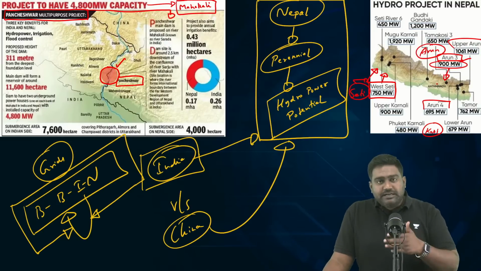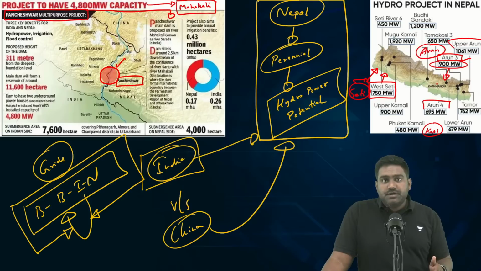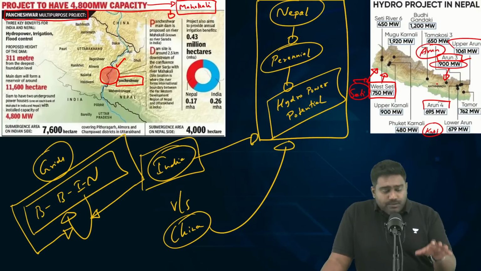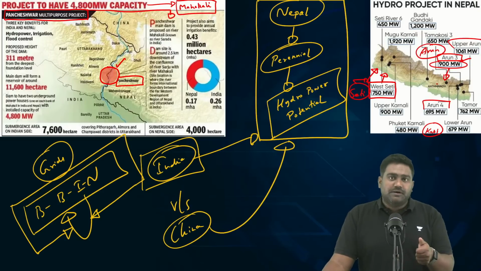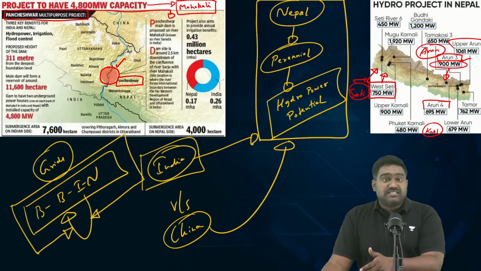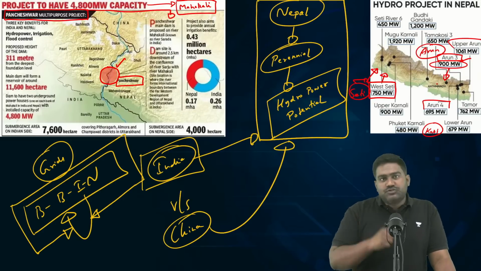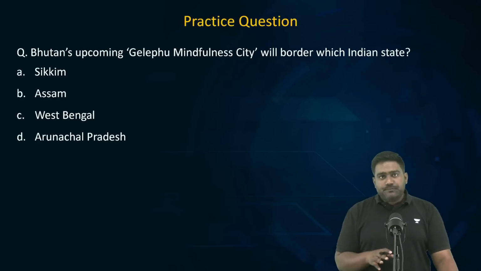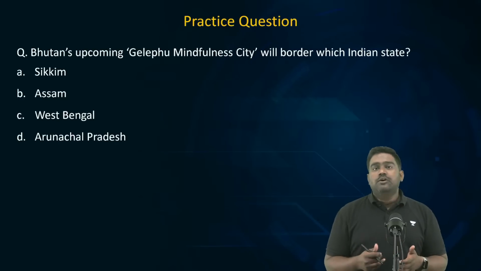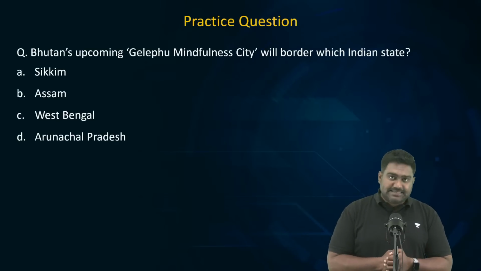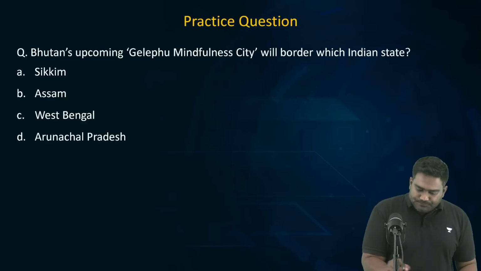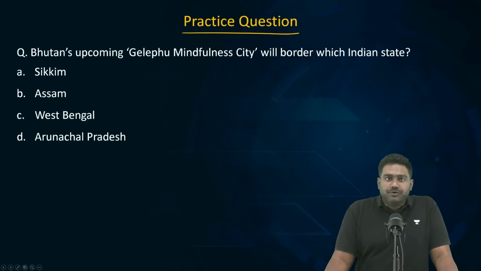So there is a common power grid that we have set up between the BBIN countries. That is something you need to note down. So please remember these three projects. The Pancheshwar multipurpose project on Mahakali River, or also called Kali or Sarda River, right? It has not started yet. Then West Sethi project on the Sethi River, and Arun 3 in particular on the Arun River, which is a tributary of the Kosi River. So these basic facts, geography related facts, could be helpful to answer these kind of questions which can come in the exam. So now let's look at the third topic, the third question for you.